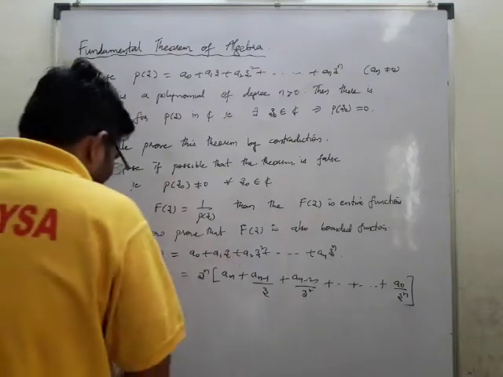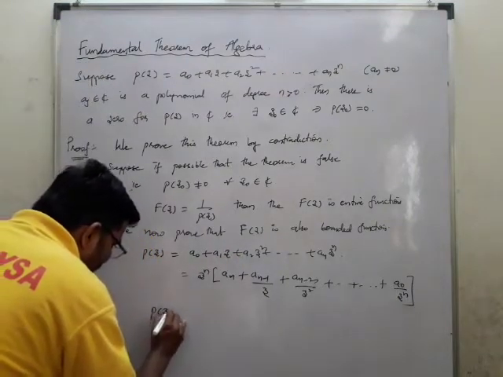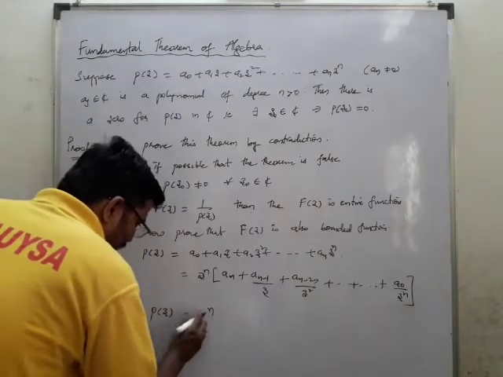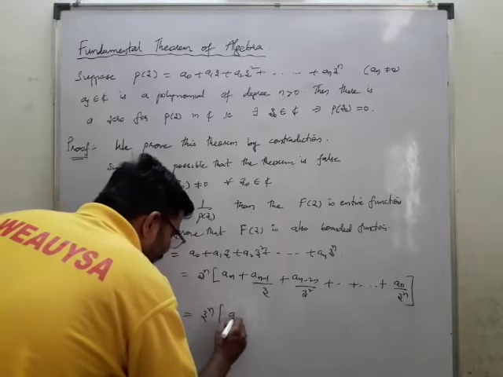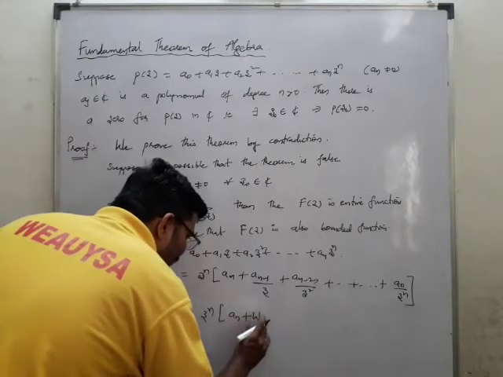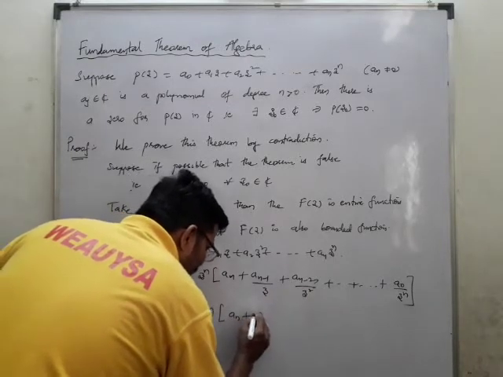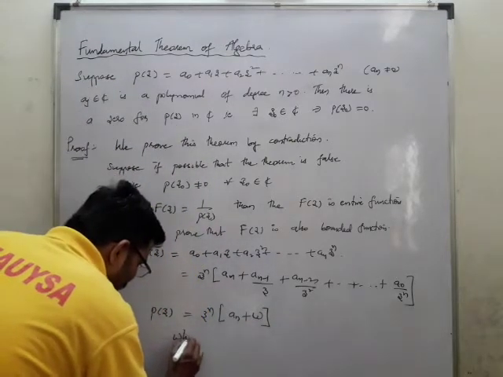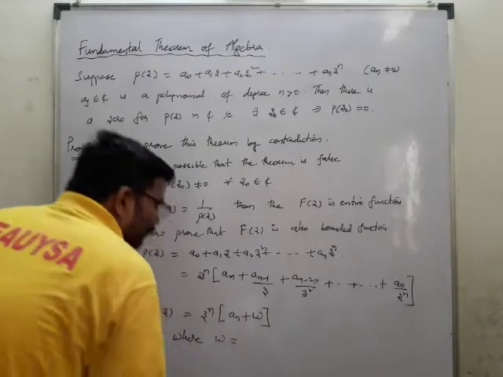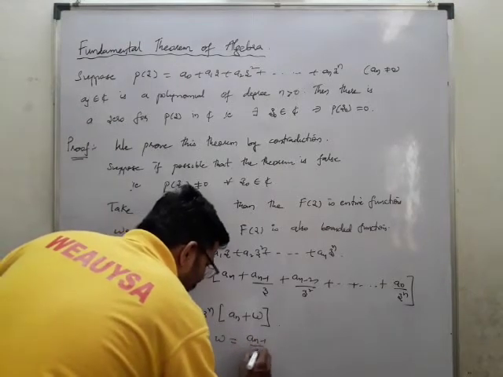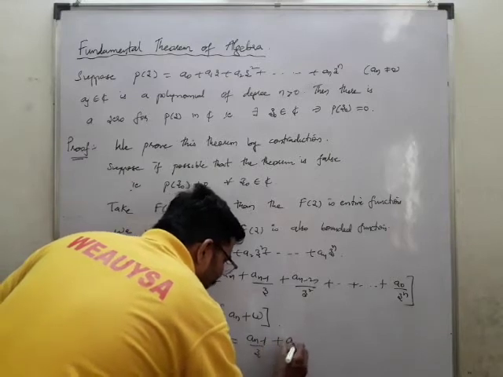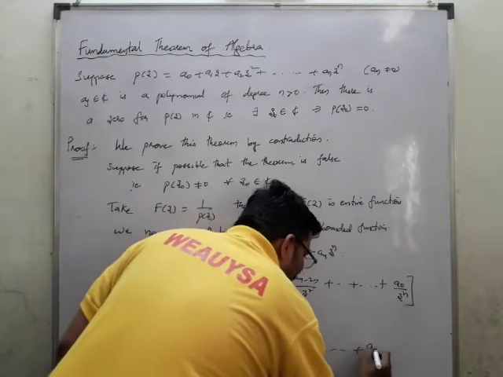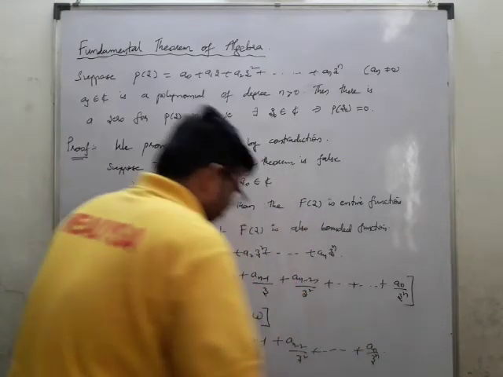So what I will do is, I may take this p of z as it is like this. This I will write as z power n into a n plus w, where w is equal to a n minus 1 by z plus a n minus 2 by z square plus and so on plus a naught by z power n.